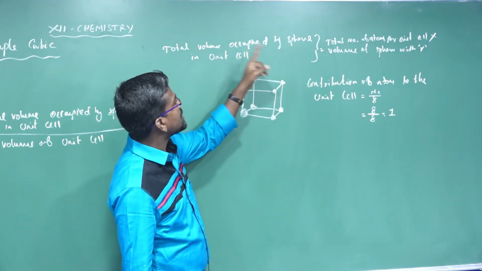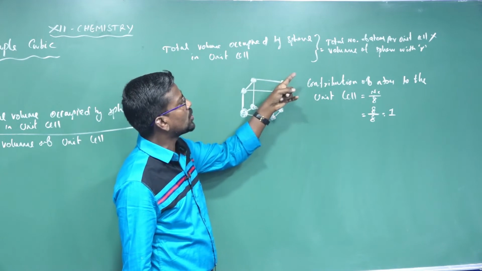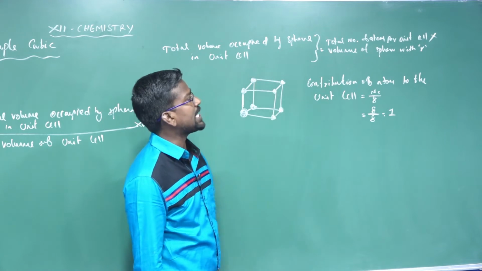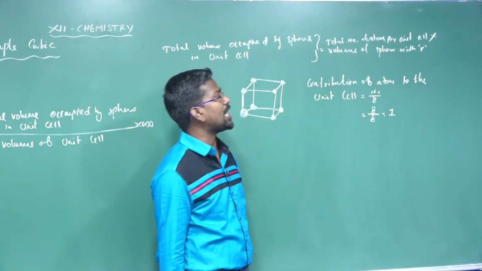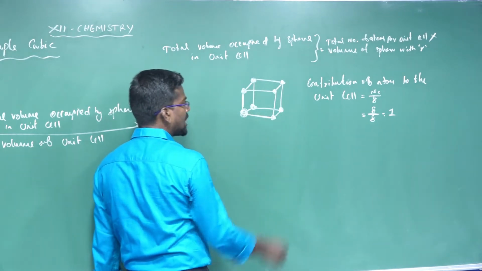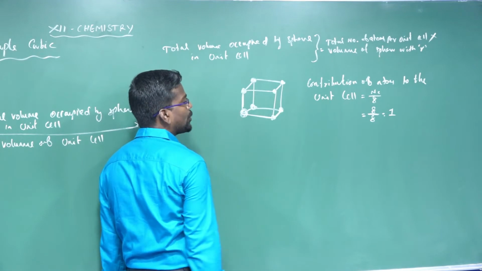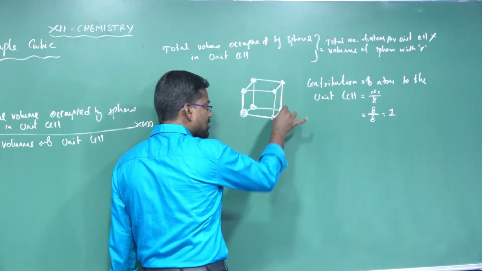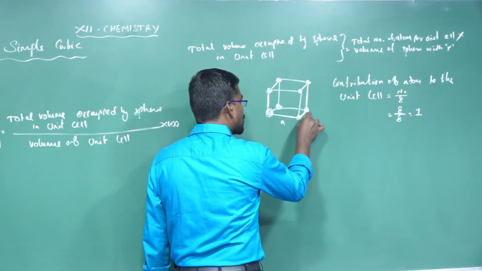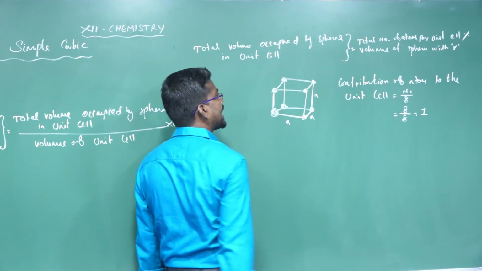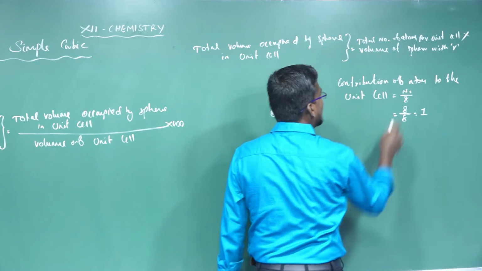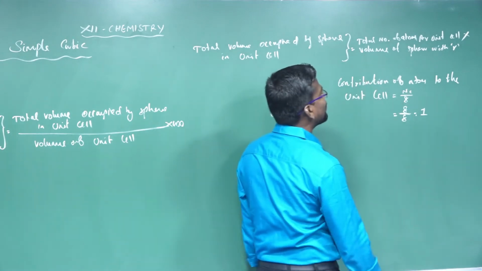The total volume occupied by spheres in the unit cell is equal to the total number of atoms per unit cell multiplied by the volume of the sphere with radius R. What is the meaning of the volume of the sphere with radius? The cubic system has length, breadth and height. In a cubic system, the length is equal to a, the breadth is equal to a, and the height is also equal to a. All sides are equal in a cubic system.